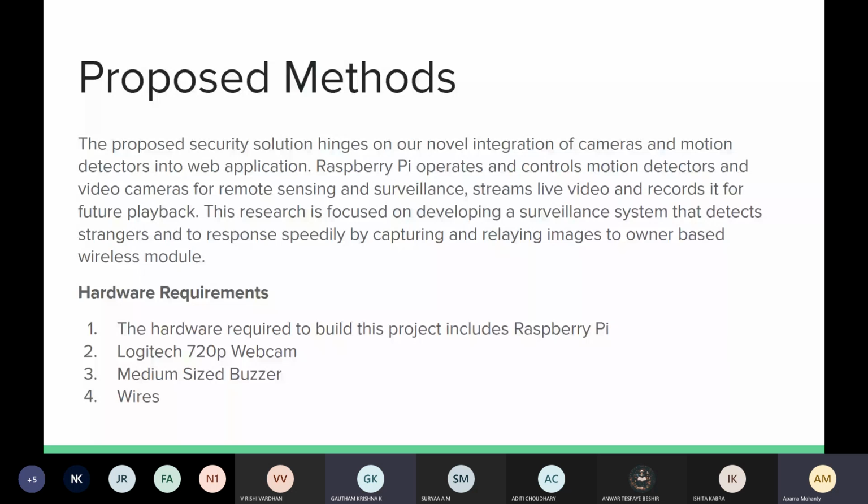So, ma'am, we can classify this entire project into three parts. First, you have to recognize the face. That is, you have to identify that a face is there in front of the camera. The next thing is to recognize who that face is. Is that face a desirable face? Is that a friendly face, or is it an intruder? And the third thing is to tell the owner or the user that there is an intruder in front of your home.